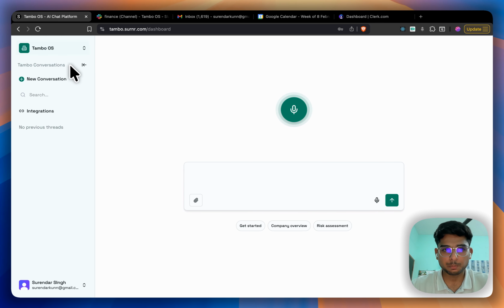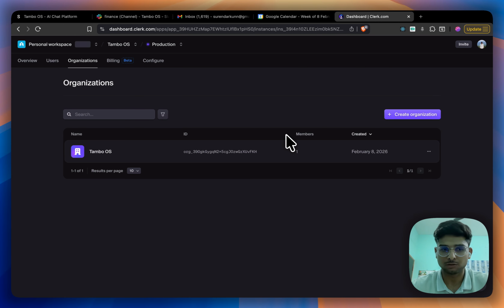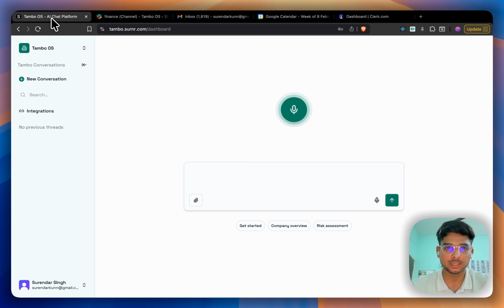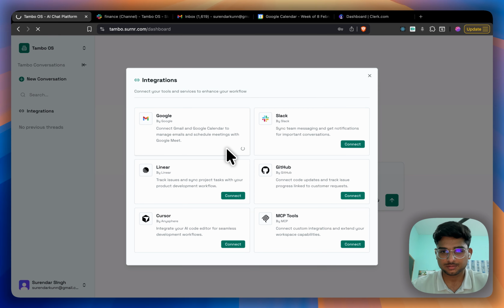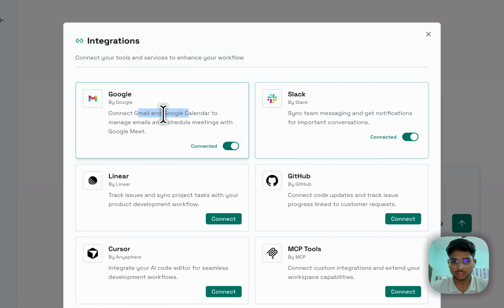So I have set up my company Tambo OS, and we are using Clerk for multi-organization management and for the security part. So we have created the organization and I have a user membership in it. And let me do all the necessary integrations that I want. So we have added the necessary Gmail and Google Calendar integration, with Slack as well.